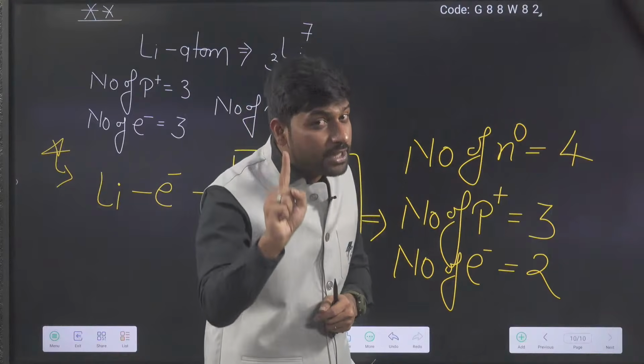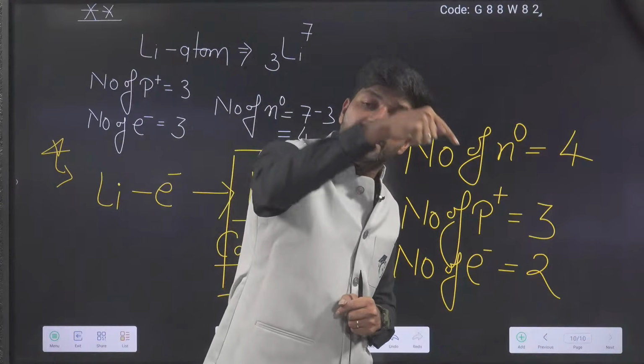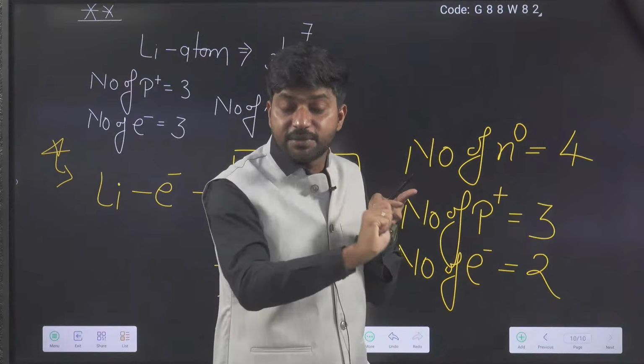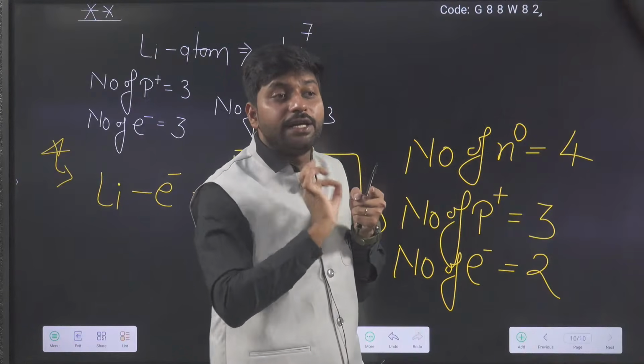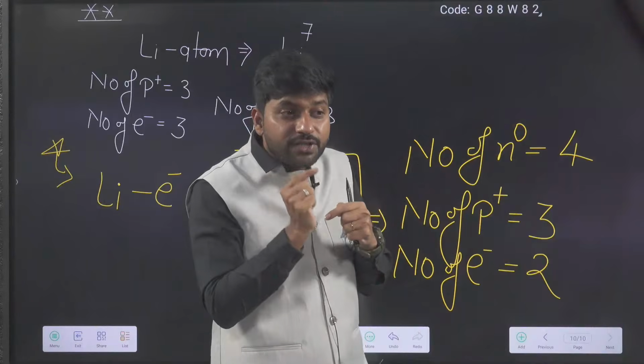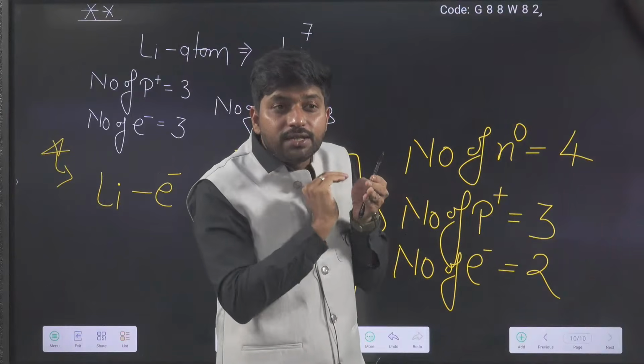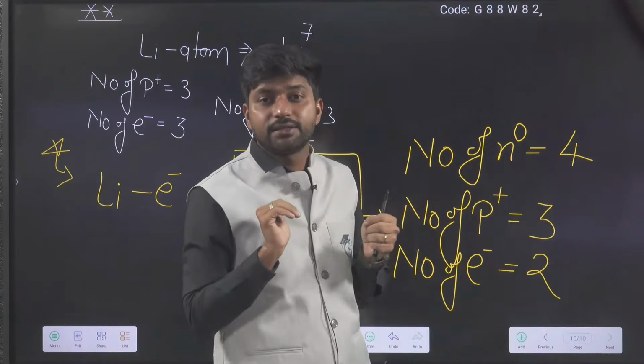But it doesn't mean that one proton was added. When assertion-reason type questions come, they play like this in the wording of the statements. They just try to trap you by writing statements.